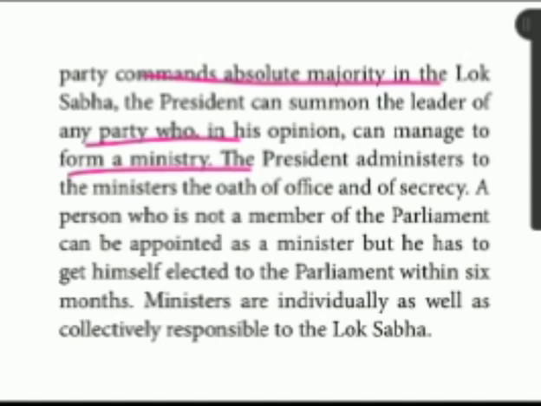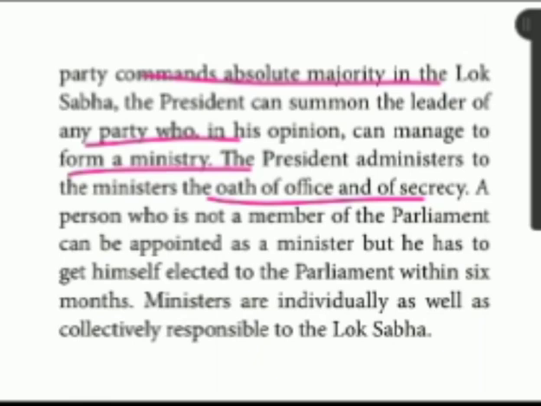Then the next one, what is given in the sense, the president administers. The president appoints the ministers, so in front of him only the ministers take the oath of office as well as secrecy. In Tamil they used to call it Padavi Pramanam.